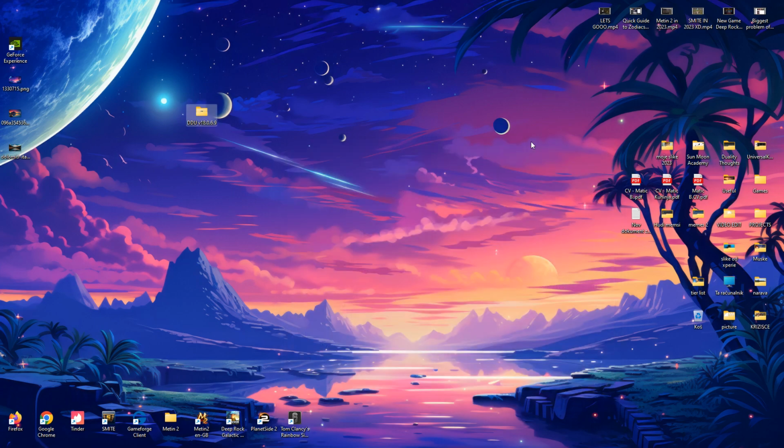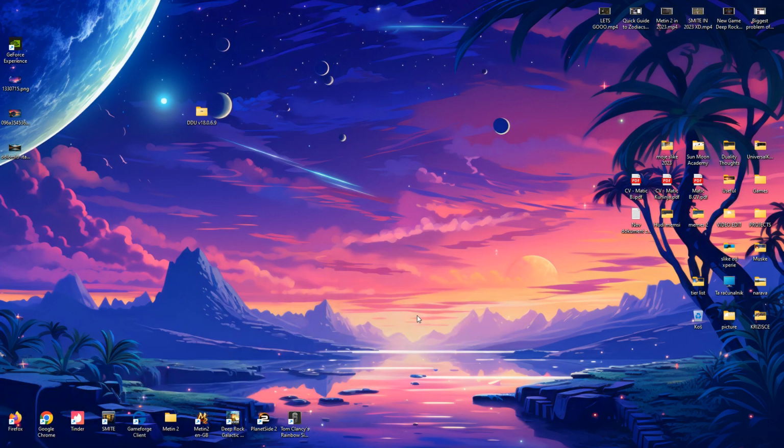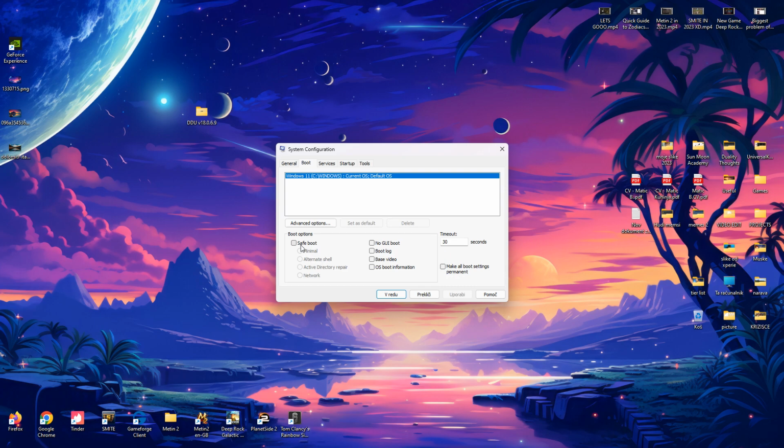And then we press Windows key R, msconfig, right? We type msconfig. We go to boot. We have to restart into safe mode, so we can actually uninstall these drivers better. You do that, and then you can just put the HDMI cable back into your graphic card port like usual, restart the computer, and now you don't have any graphic drivers, so your computer will actually just find them itself. So this is how you fix your computer, guys.